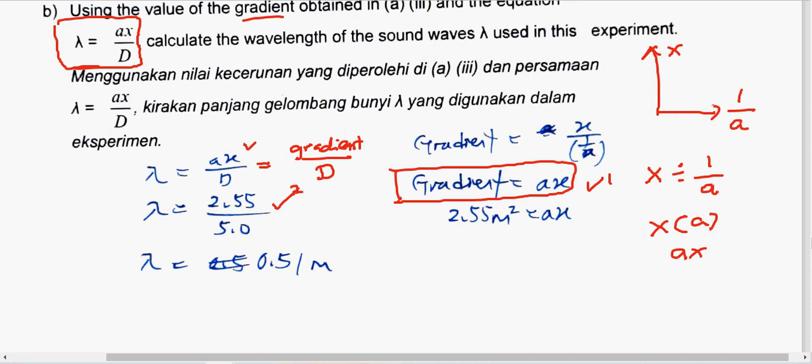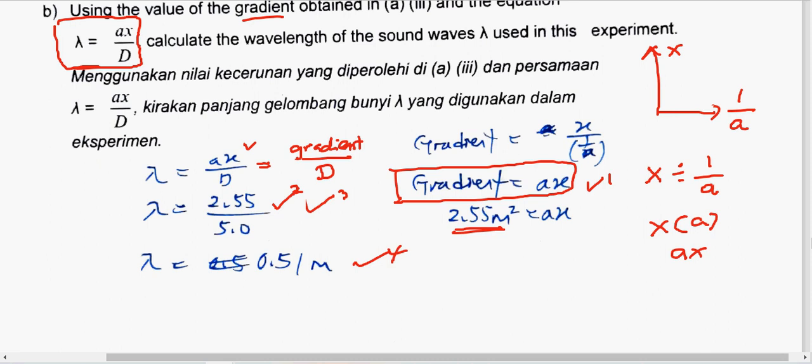Substitute the value, because the gradient just now is 2.55. Put in the value. And where to get D? D is from the question. They gave earlier that D is equal to 5. So mark number 2, and then mark number 3 also here, and then mark number 4 with the correct unit.